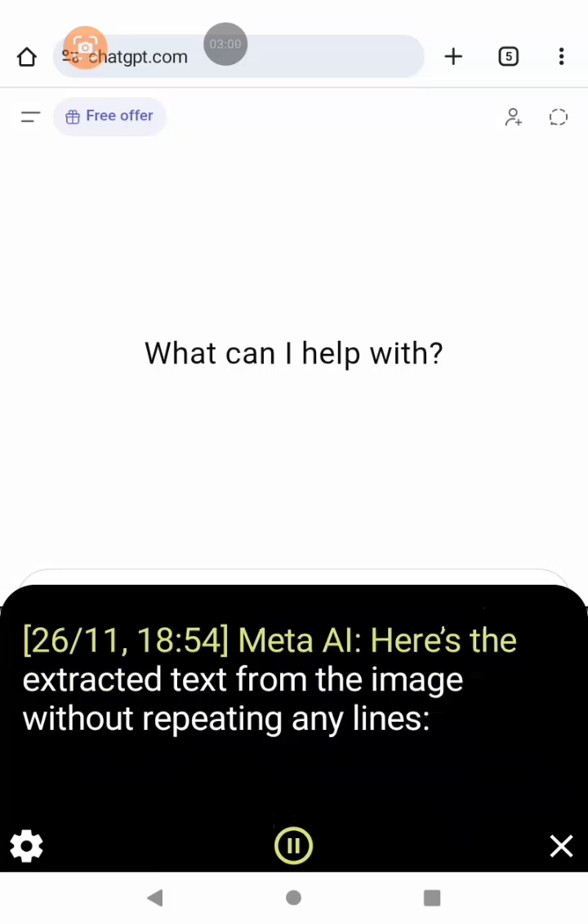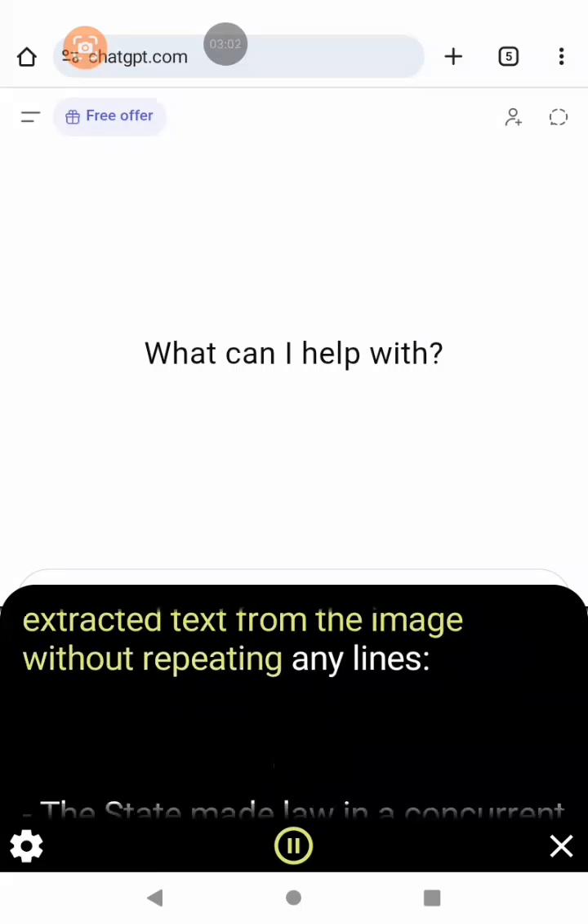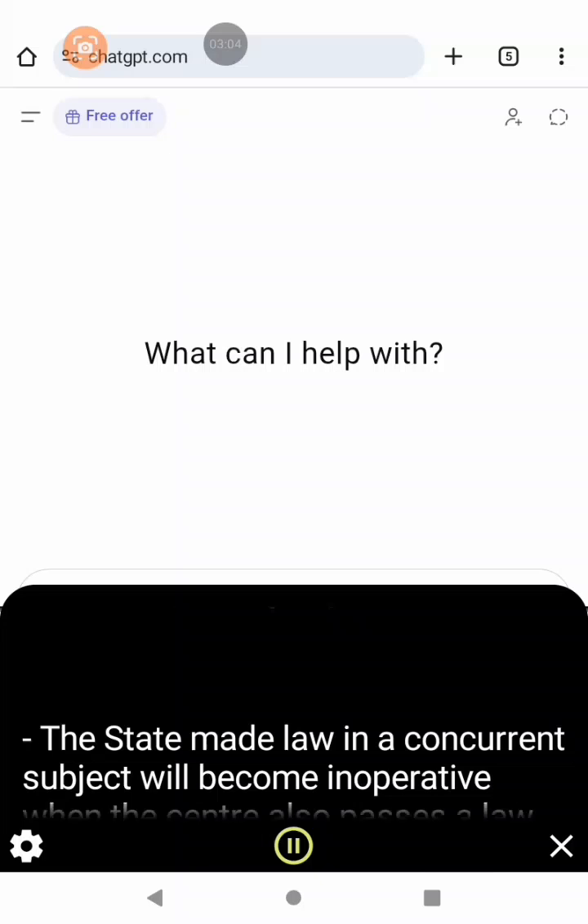26/11/1854, Meta AI, here is the extracted text from the image without repeating any lines.